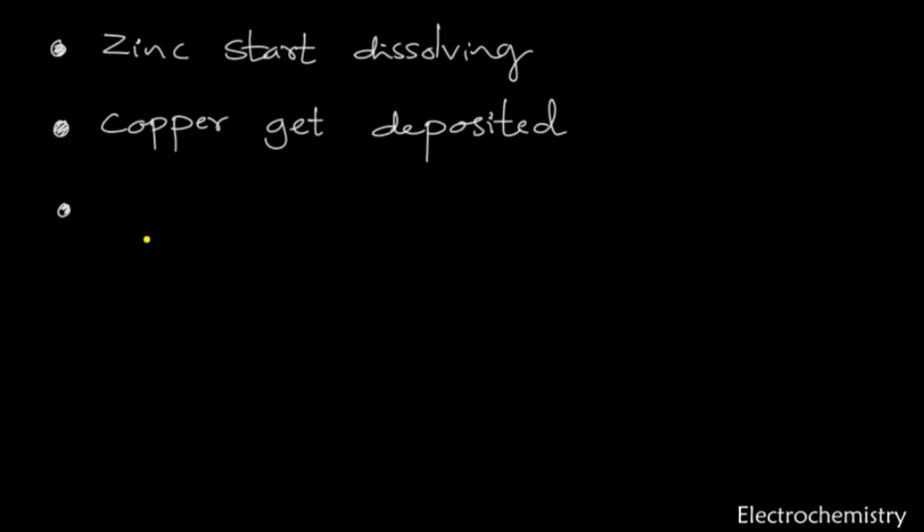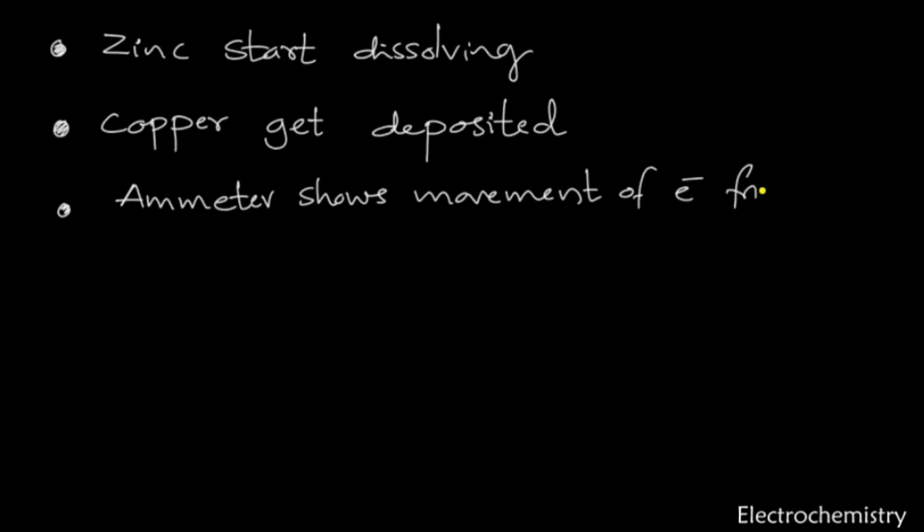Third point, if you are using an ammeter, it indicates the flow of electrons from zinc to copper, as I mentioned here. The ammeter shows movement of electrons from the zinc to the copper rod.